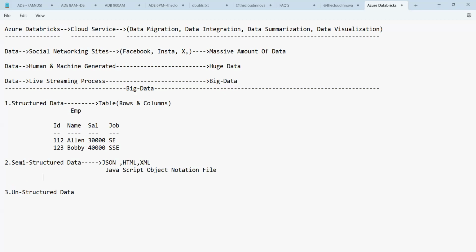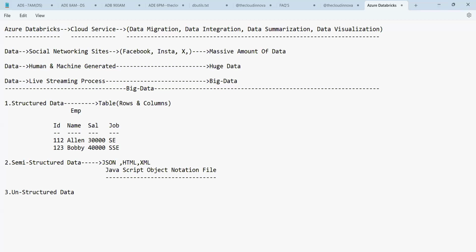JavaScript Object Notation file, JSON file. That is called a JSON file, guys.